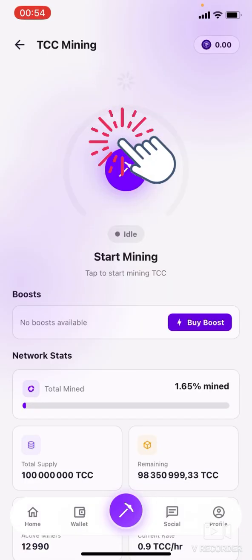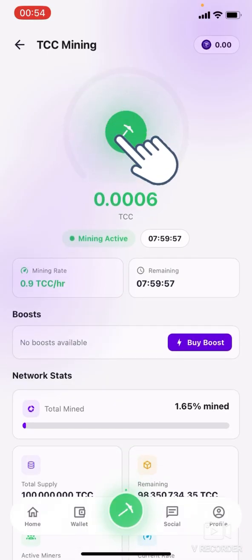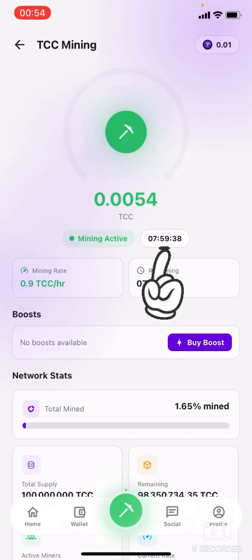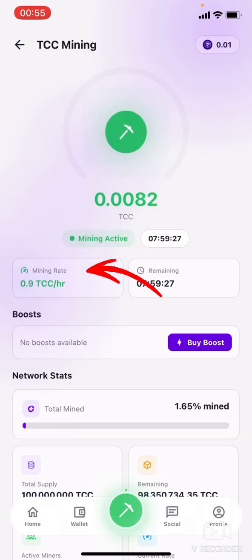So you click over here now. Mining has been activated. You can see it right here. We are currently mining. Your mining is for every 8 hours. So you have to come over here to click and activate so that you can accumulate this token for completely free every 8 hours. Now the mining rate is currently high, which is 0.9 TCC per hour. So take maximum advantage and accumulate this for completely free.